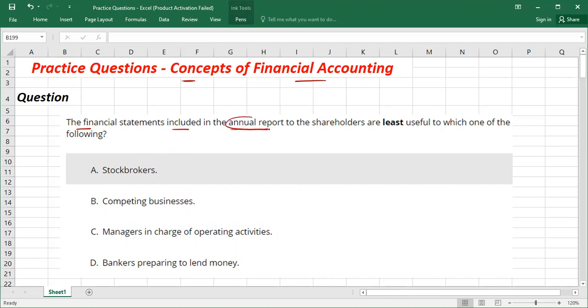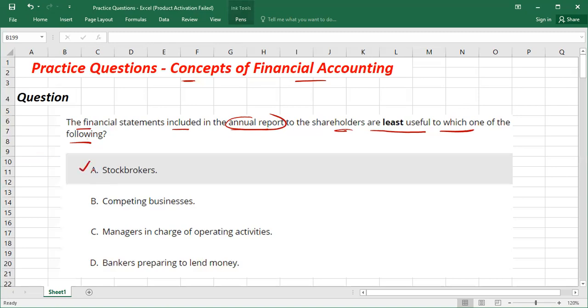We know, guys, in annual reports, we have a set of financial statements which includes the income statement, statement of comprehensive income, balance sheet, which is also called statement of financial position, statement of changes in equity, disclosures, statement of cash flows. So this set is called annual reports. So the financial statements included in the annual report to the shareholders are least useful to which one of the following. Here we have a list actually. From this list, you have to select the answer.